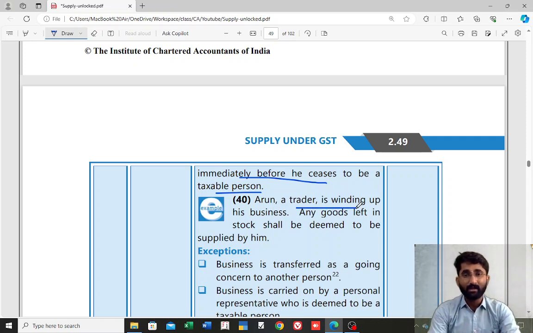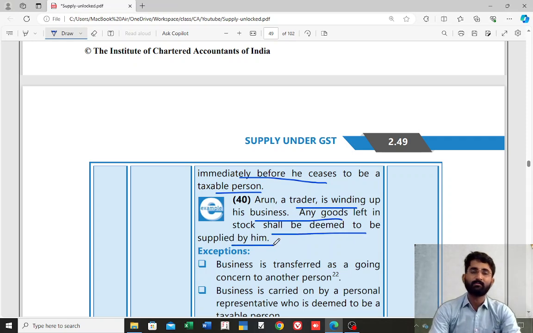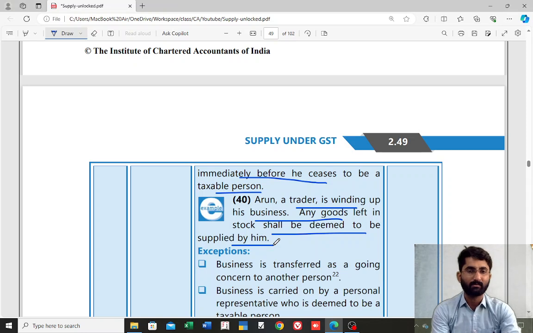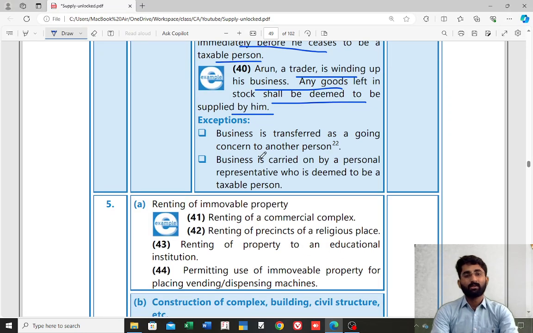Arun, a trader, is winding up his business. Any goods left in the stock shall be deemed to be supplied by him. Why? Because he has taken ITC, no? If he has taken ITC, then he has to reverse it. If he has not taken ITC, then don't worry. There are some exceptions to this rule.